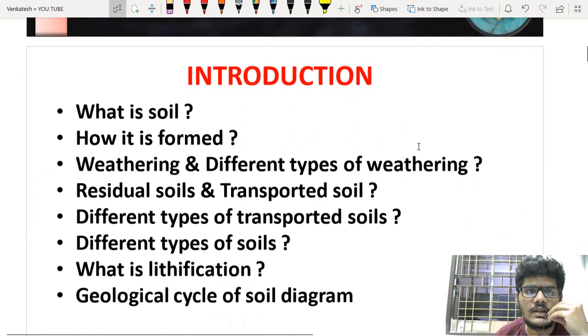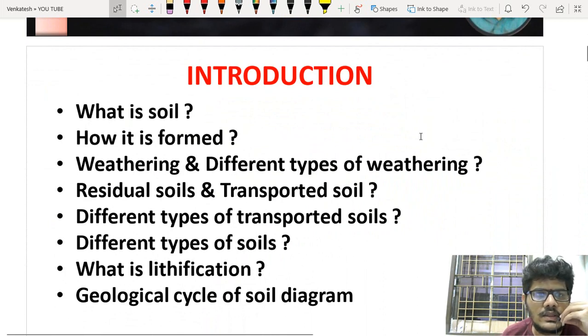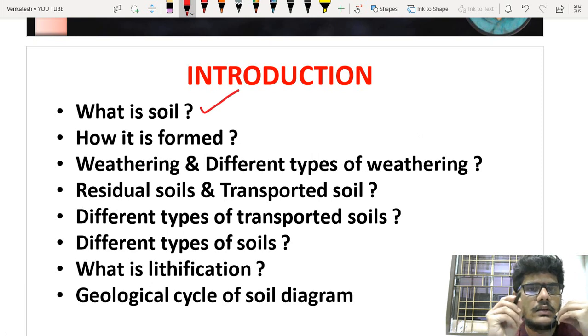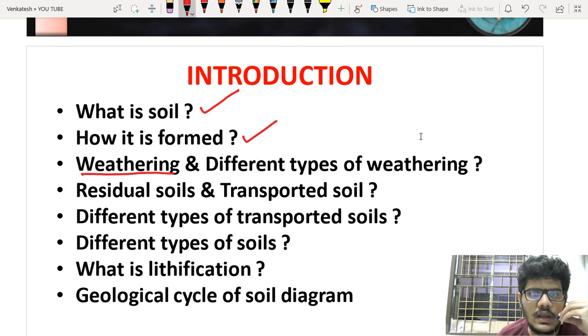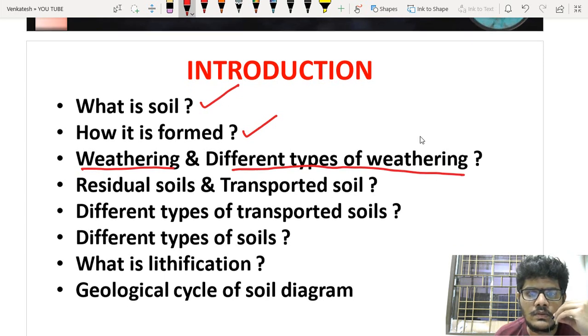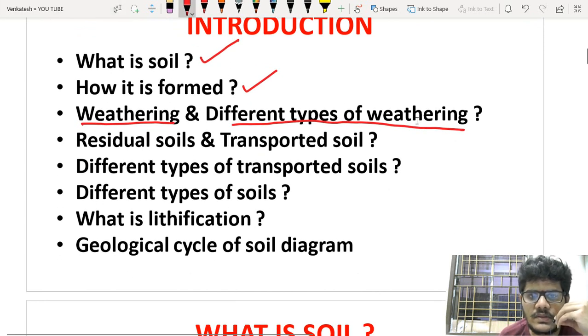First, let us look at the contents. In this we will be starting with the definition of soil. Actually, what is called a soil? The study of soil is called what? And how it is formed. And coming to the next one, weathering and how many types of weathering there are. And also some types of soils.